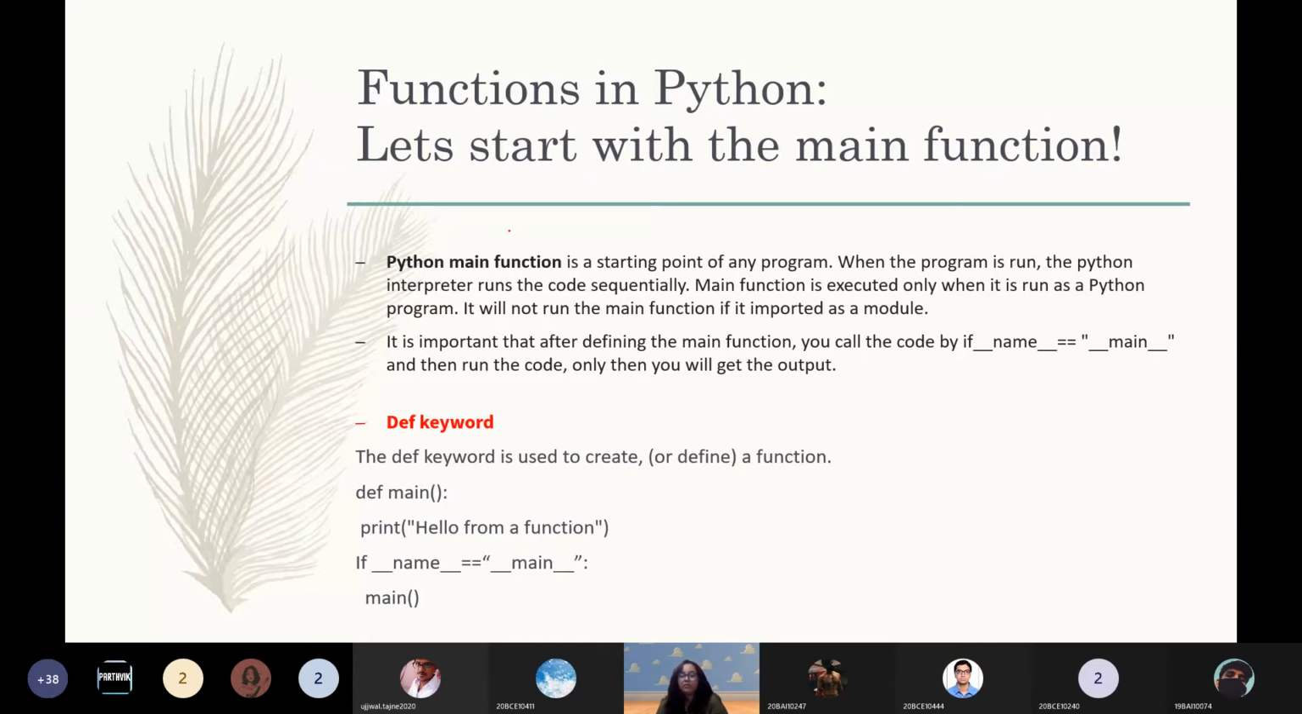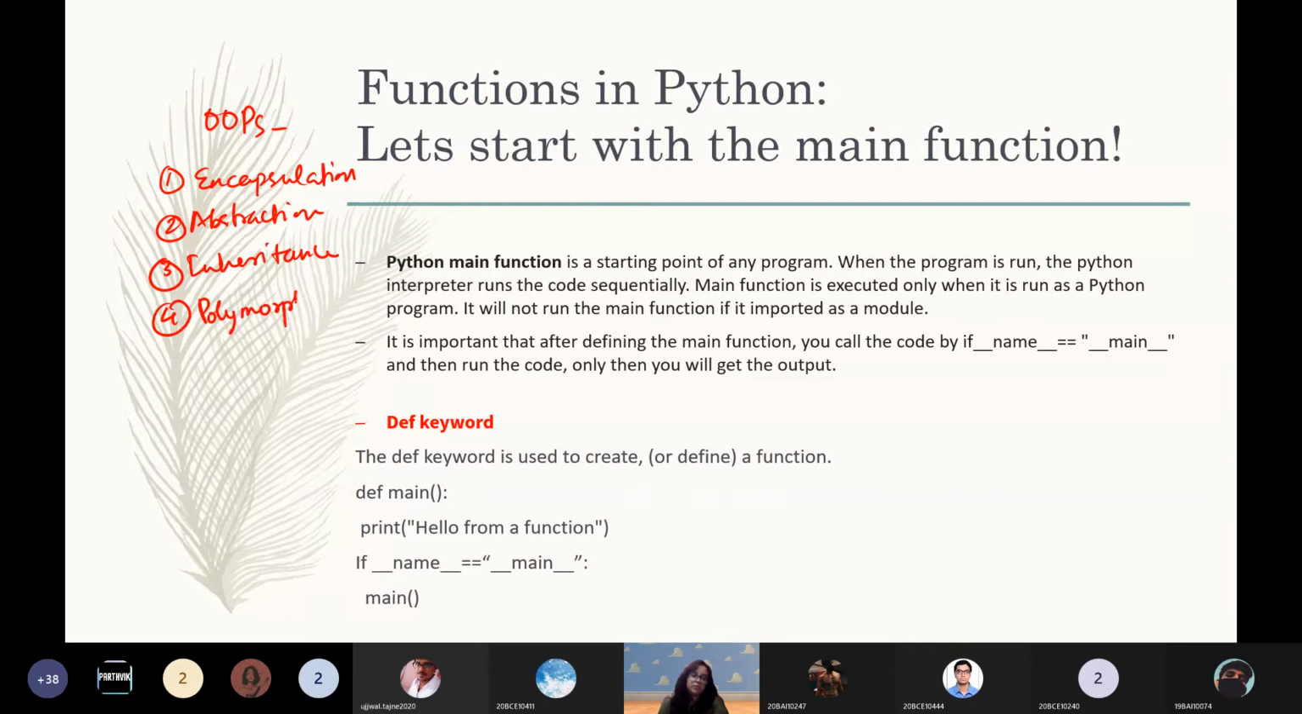But when we are doing OOPS, Python also has OOPS concepts. What are OOPS? Those who are Java students must be aware of the OOPS concepts. It's basically encapsulation, the 5 OOPS concepts: abstraction, inheritance, polymorphism, and something called dynamic binding.